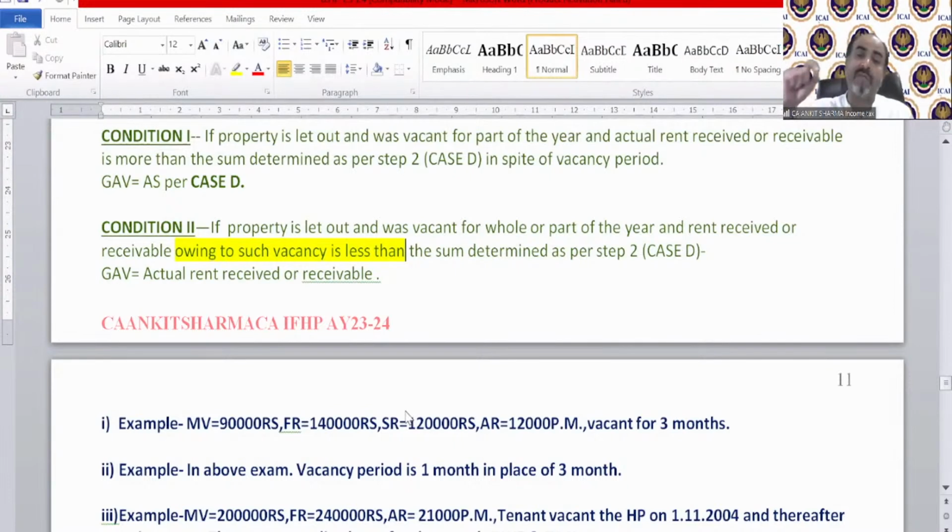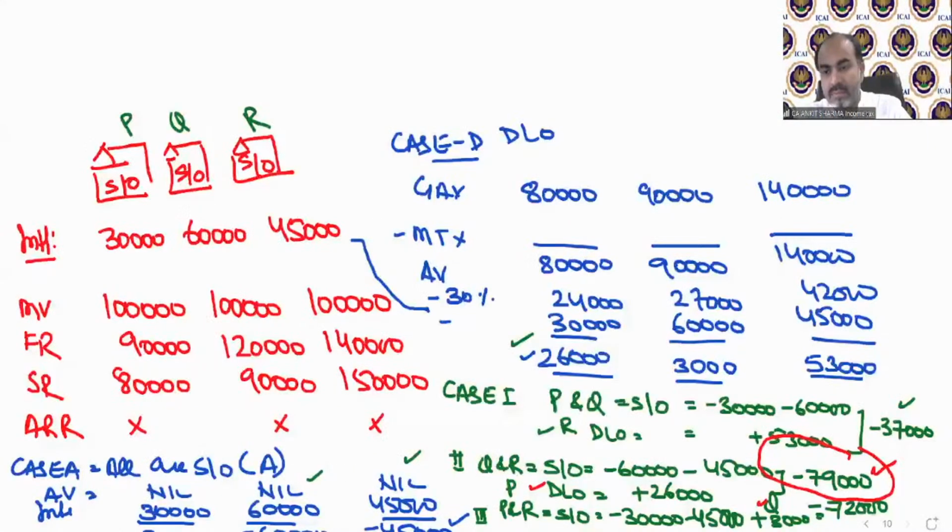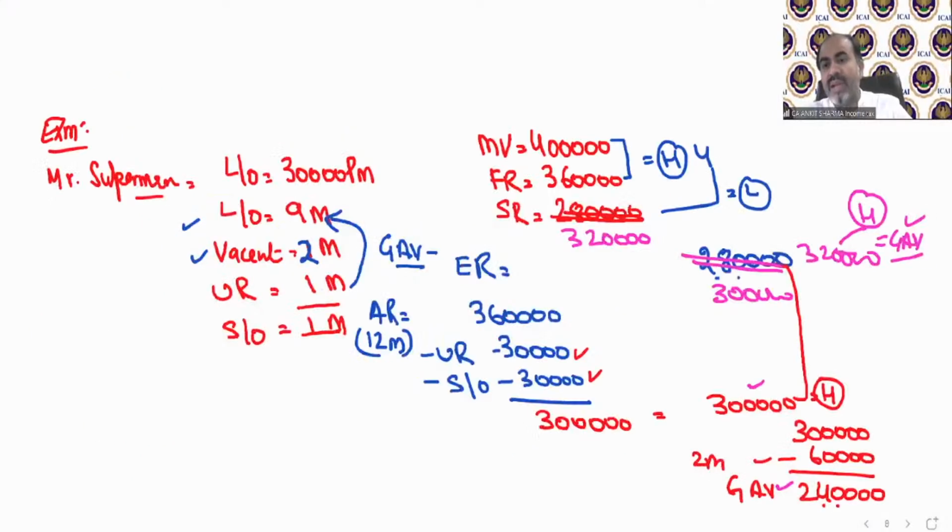It says if the first value is higher, then you need to take that value. But if the second value, which we calculate after calculating annual rental value, is higher, then that value needs to be taken, and after that, the vacancy time period should be deducted. What is the meaning of this "owing to such vacancy"? Let me explain. What they want to tell you is this.